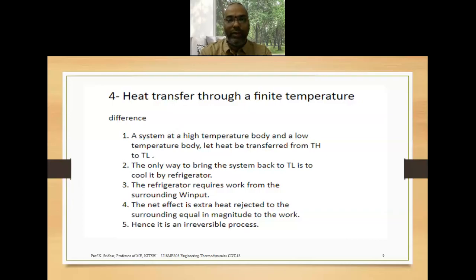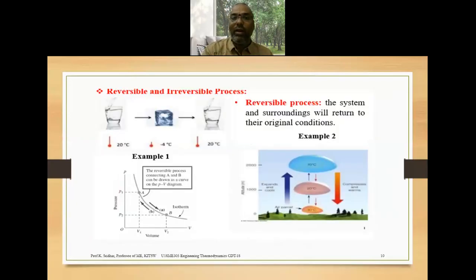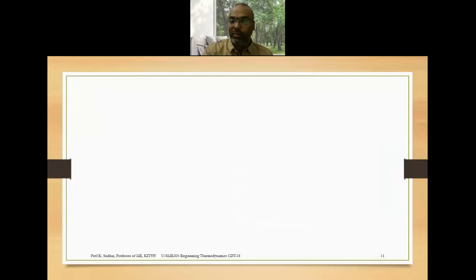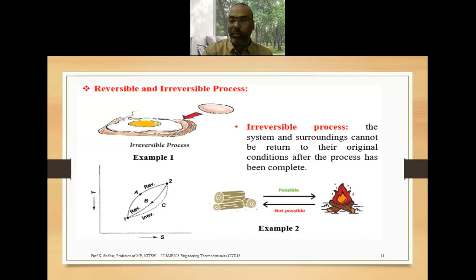We cannot avoid friction, unrestricted expansion and heat transfer through a finite temperature difference. That's why all spontaneous processes lead to irreversible processes, but we are interested in the reversible process to know the maximum efficiency or maximum mileage out of a particular device.